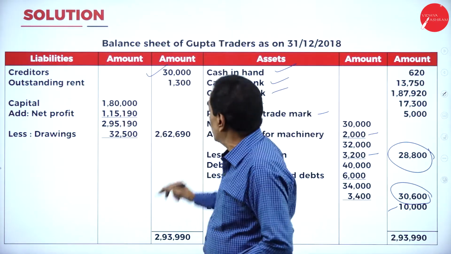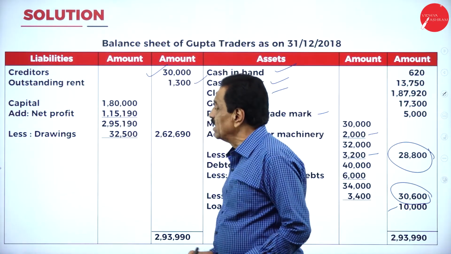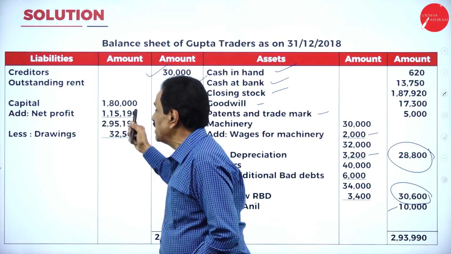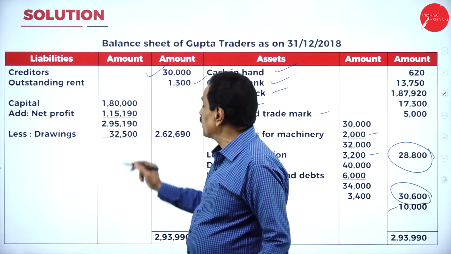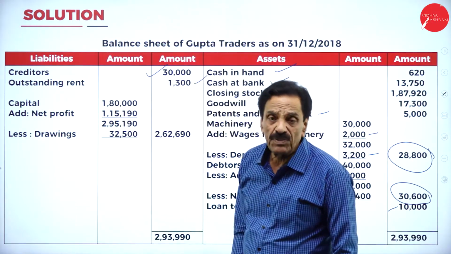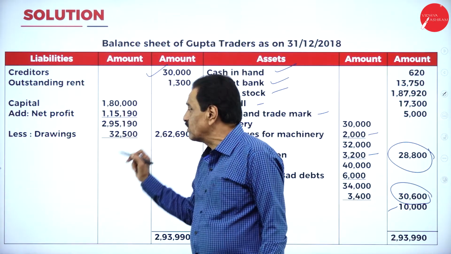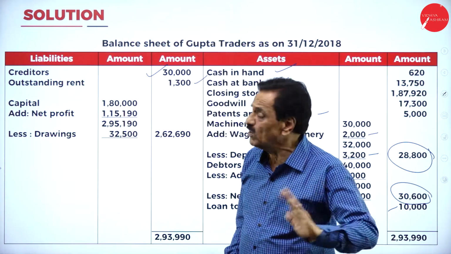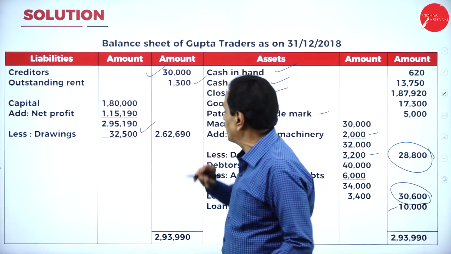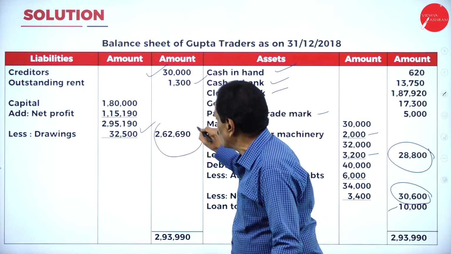Rent outstanding is 1,300. Your capital is 1,80,000. You arrived at a net profit of 1,15,190. It becomes 2,95,190. How much drawings? 32,500. It comes to 2,62,690.